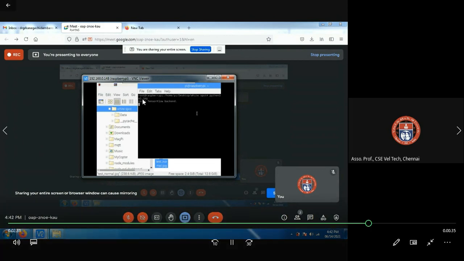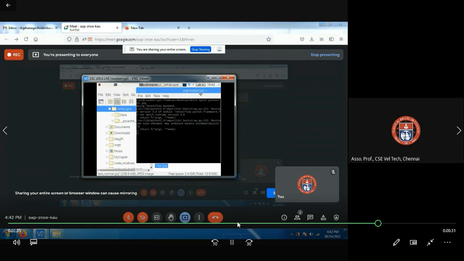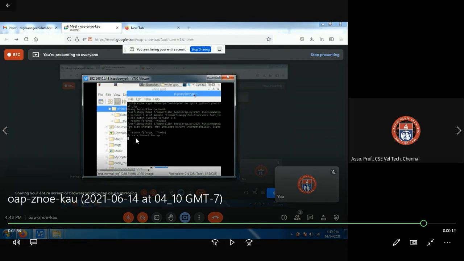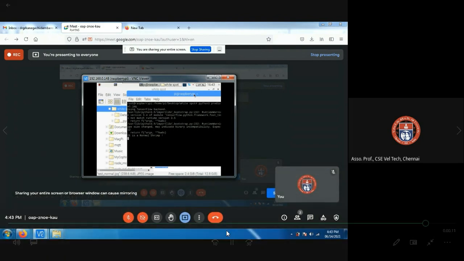After execution, using TensorFlow backend. Just a minute. It is a normal stream. So that's it. That's how our algorithm works.